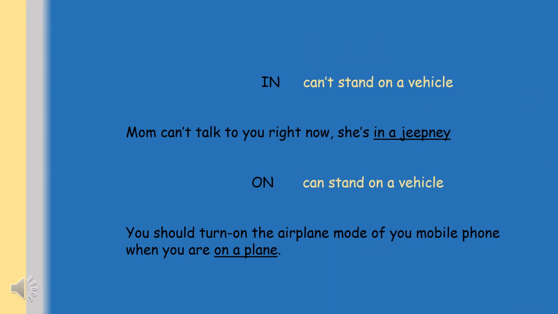If you cannot stand on a vehicle, you should use in. While if you can stand on a vehicle, you should use on. For example, Mom can't talk to you right now. She's in a jeep. So we can't stand in a jeep, therefore we should use in. For on, you should turn on the airplane mode of your mobile phone when you are on a plane. So technically, we can stand on a plane, therefore we should use on.